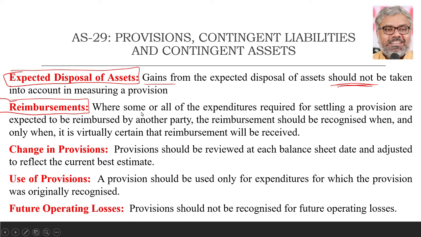If, for example, there is any or all of the expenditure that might be reimbursed by another party, if at all there is a possibility that whatever expenditure we might incur in the settlement of the provision, which was a liability, that obligation would be reimbursed by another party. For example, let us say there is an electronic goods dealer.